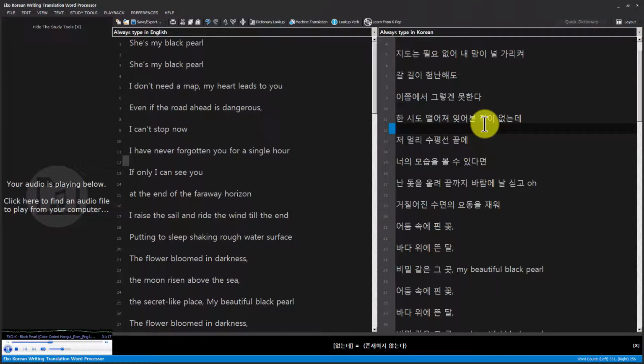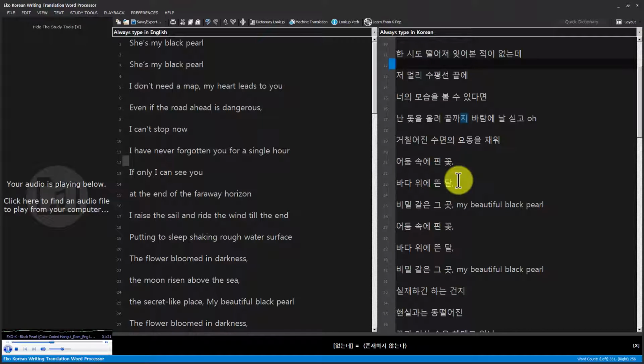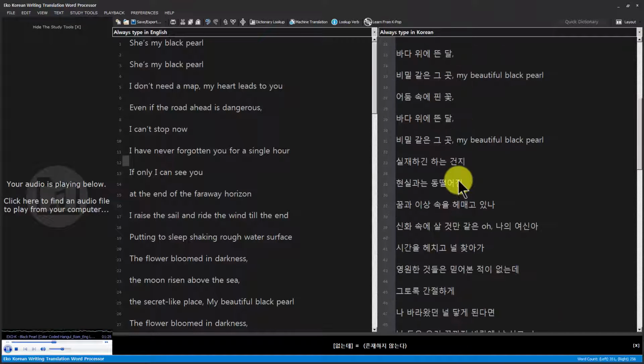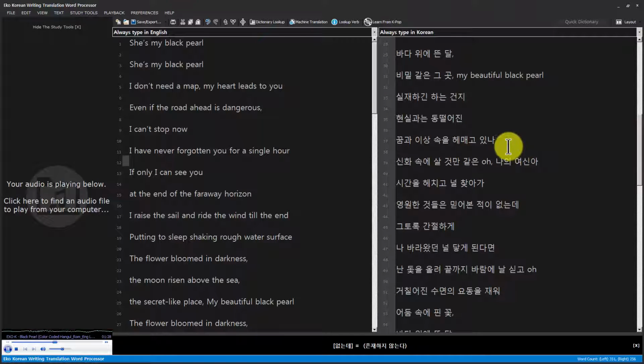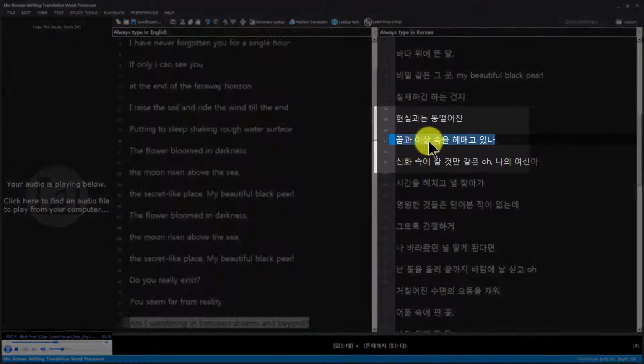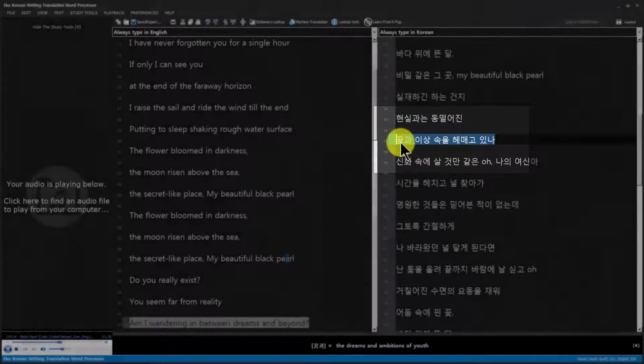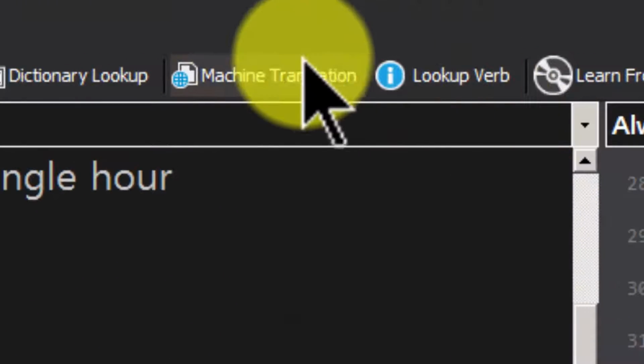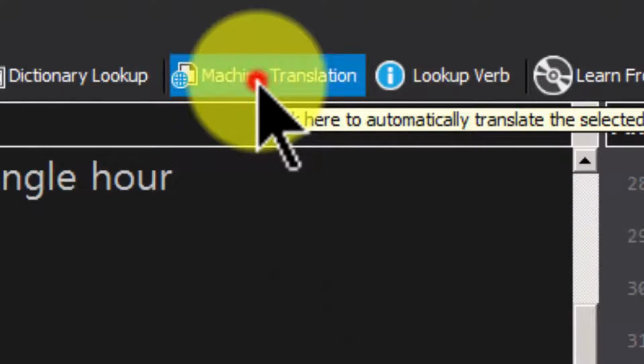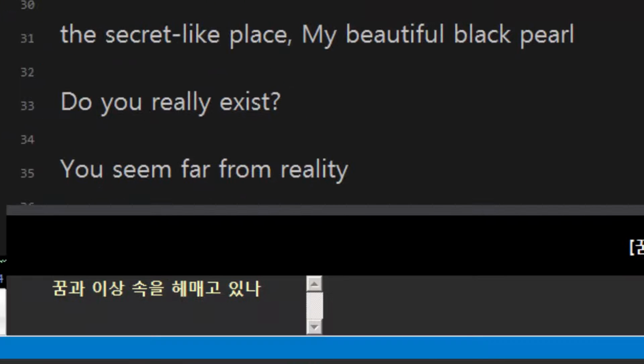Maybe this is a study tool, or maybe this is nice if you're really trying to understand lyrics. Sometimes when you get a set of lyrics, the sentence is really well translated, and sometimes not, and sometimes you don't know. So if I select this sentence here, is this a good translation? It says this sentence translation for kumgwa. What is kumgwa? Well, I'm not sure, so if I go up to the menu here, I can do machine translation, and this is going to give me an automatic translation of the sentence.